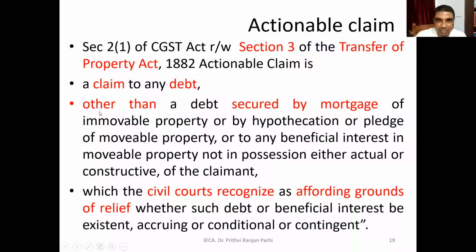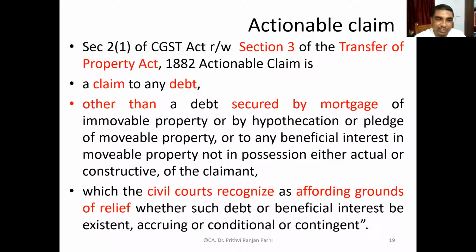It clearly says other than a debt secured by mortgage. Now, next point, which the civil court recognizes as affording ground of relief, whether such debt or beneficial interest be existing, accruing, conditional or contingent.